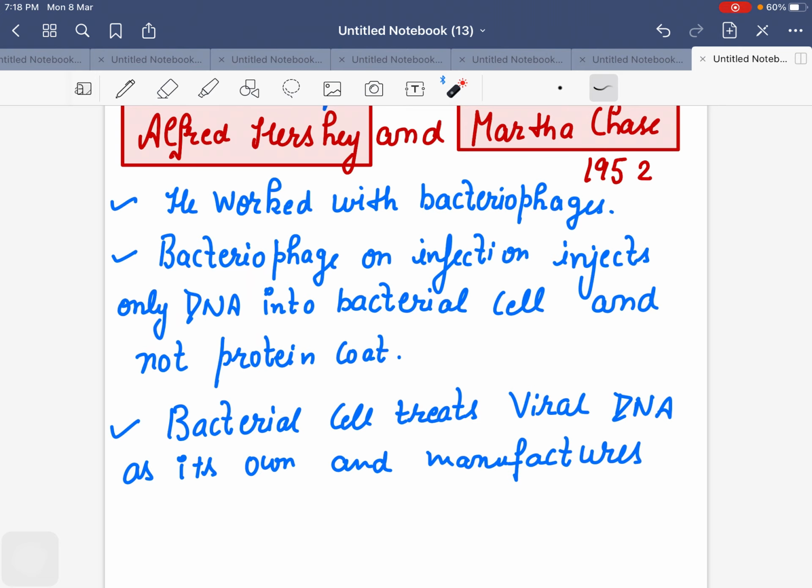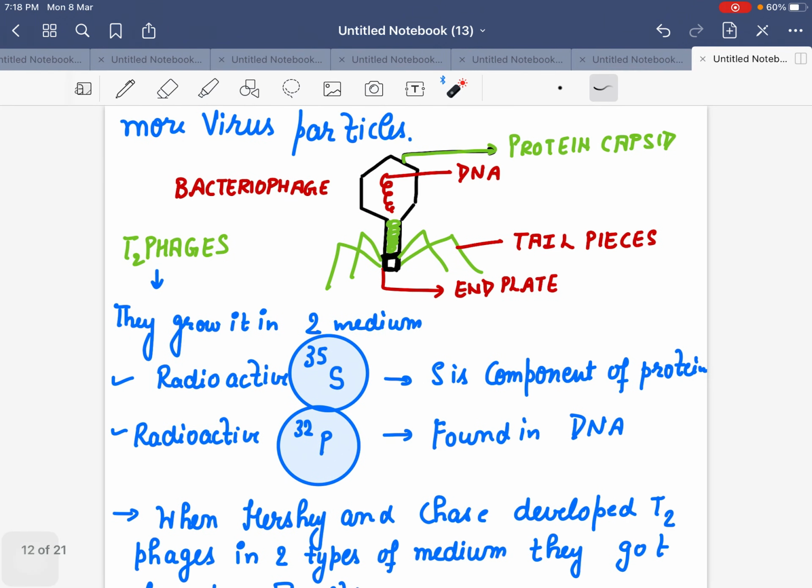So when they transferred the DNA, the bacterial cell treated the viral DNA as its own and started manufacturing more virus particles. Because it is a 5 or 3 marks question, you need diagrams in this answer. First, it is very important that you know the concept. We are using bacteriophages, so we should make this diagram so that the examiner knows that the child knows the concept.